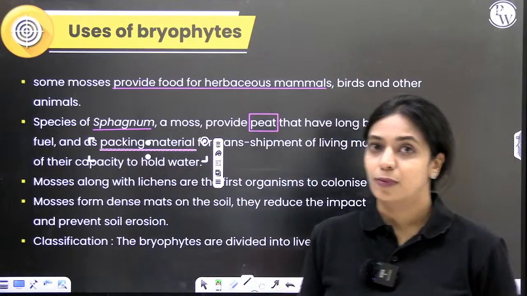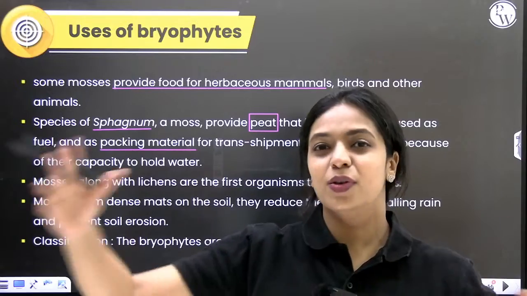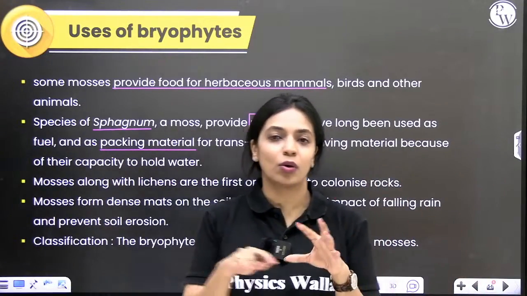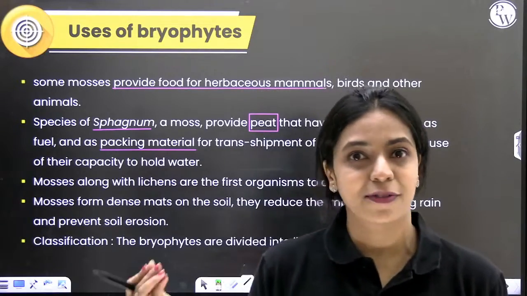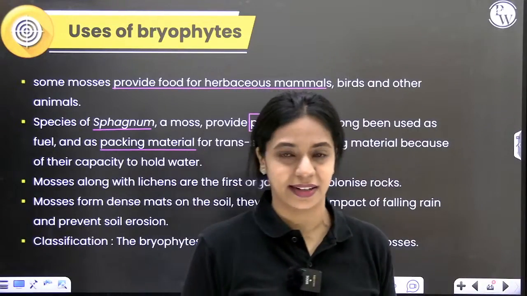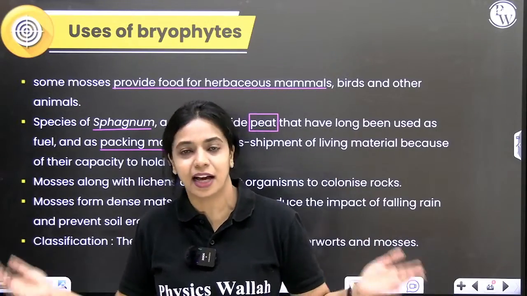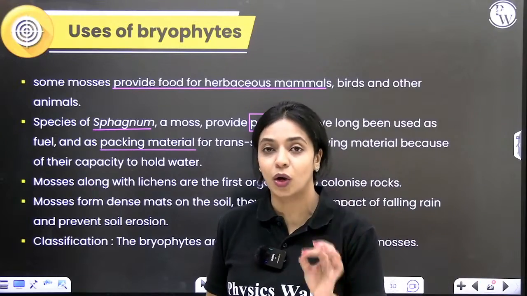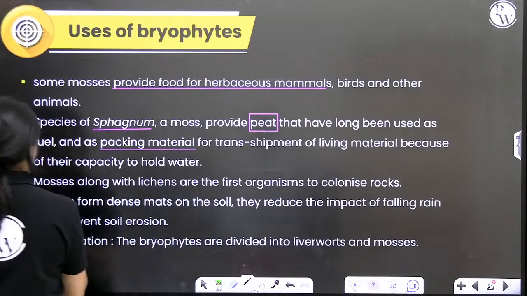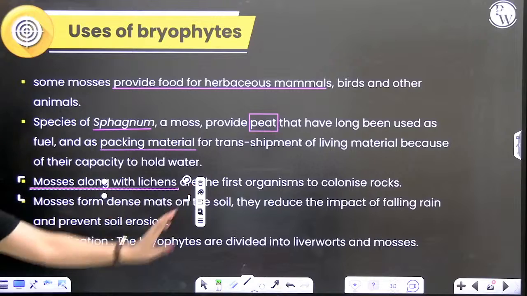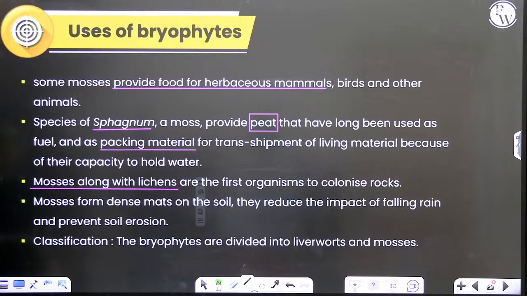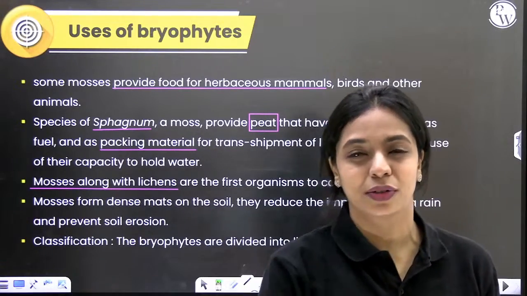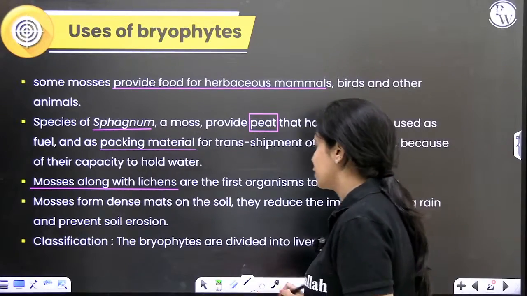You know how forests form. Forests were not always forests. First there was a bare area, and then eventually over a course of thousands of years a forest forms. So when you have a bare area where you just have rocks, if a forest has to form, first some plants have to colonize that area and make the soil so fertile that other plants can come and grow there. So the first plants that grow in a bare area or colonize rocks are your mosses. Mosses along with the lichens are the first organisms to colonize rocks. Also in the forest you may have seen how they form a very thick mat on the floor. By doing so, it prevents soil erosion.